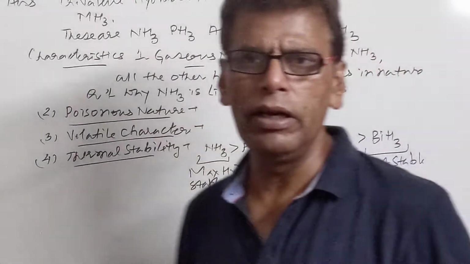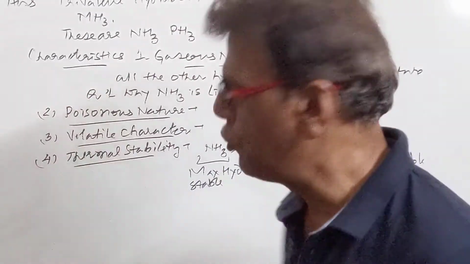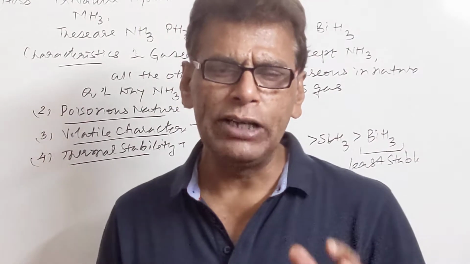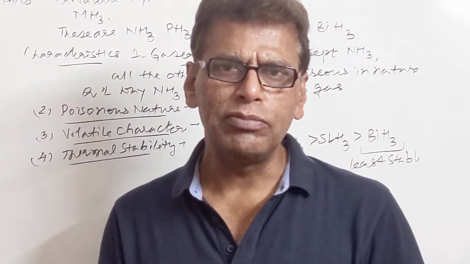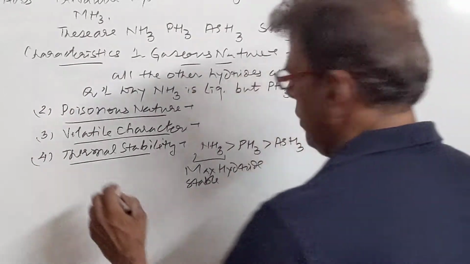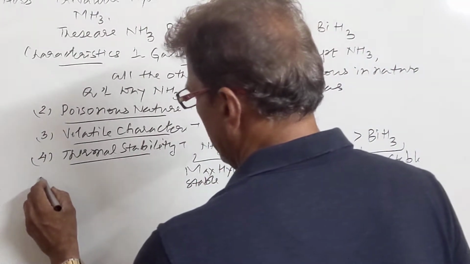So thermal stability decreases when we move from ammonia to bismuthine. It is due to the increase in size of the central atom. Its bond with hydrogen goes on weakening. That's why BiH3 is the least stable hydride of this family.